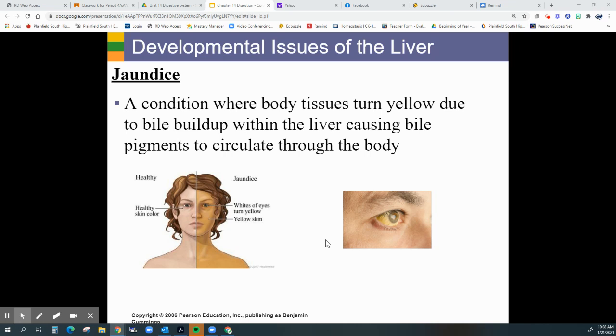You can also see this in people who have alcoholism, so they have cirrhosis of the liver, because the cirrhosis can cause this kind of damage, and that's usually where it shows up first.